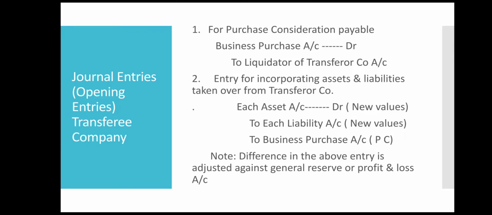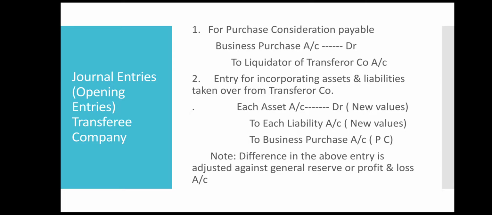Because new assets and liabilities are coming into the company, it is also called as opening entries in the books of transferee company. Now let us see what are those entries. First entry is for purchase consideration payable.